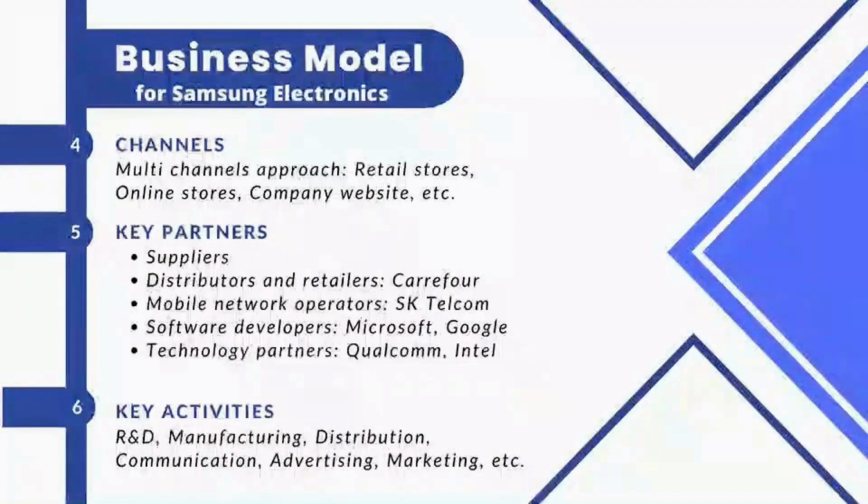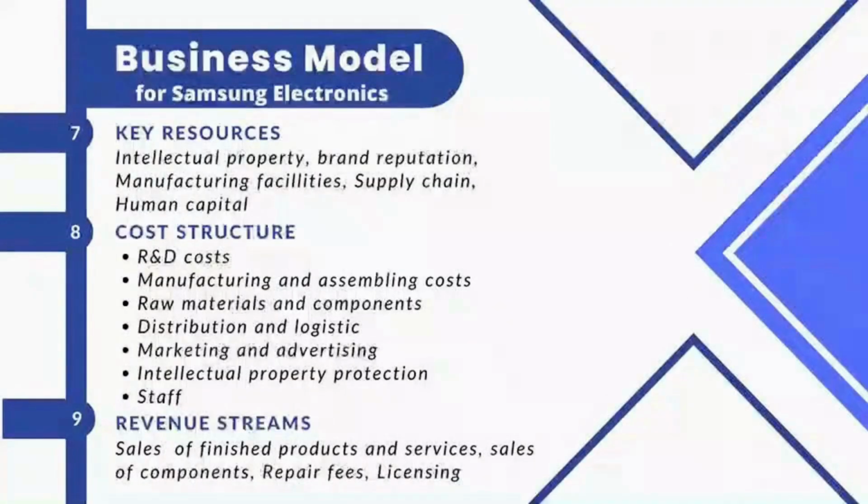Key activities like R&D, manufacturing, distribution, communication, advertising, marketing, etc. Key resources like intellectual property, brand reputation, manufacturing facilities, supply chain, human capital.